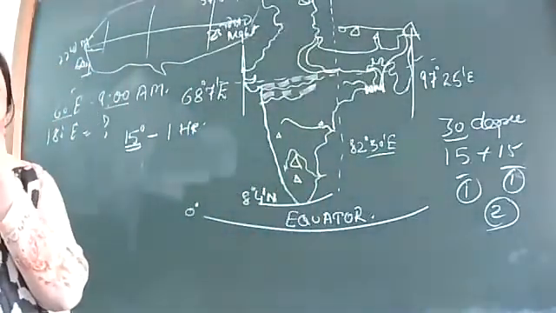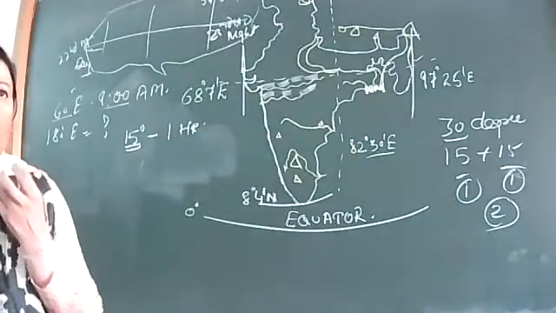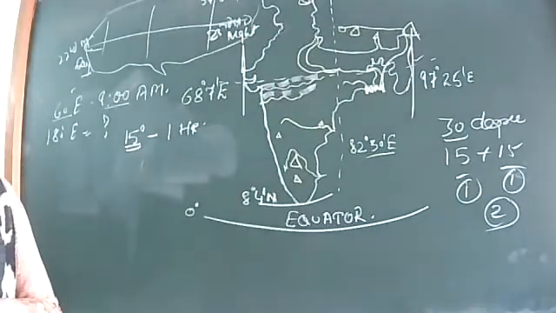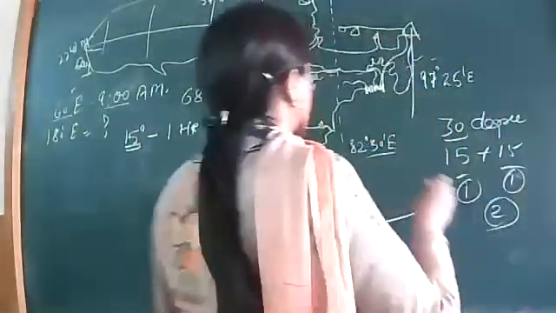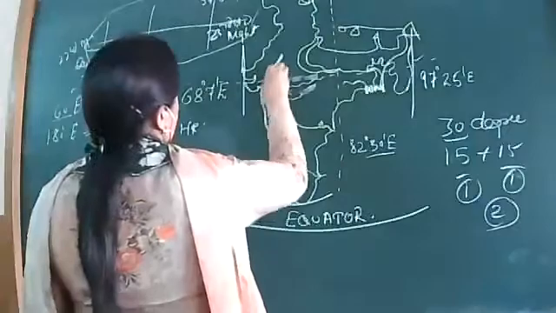Okay. Which mountain, due to which physical feature, is Rajasthan a desertic area? Aravali range. Aravali Hill, Aravali Range. Very good. Okay.